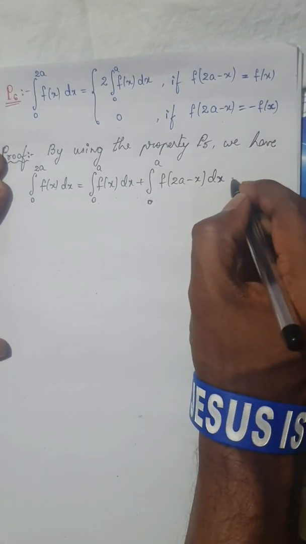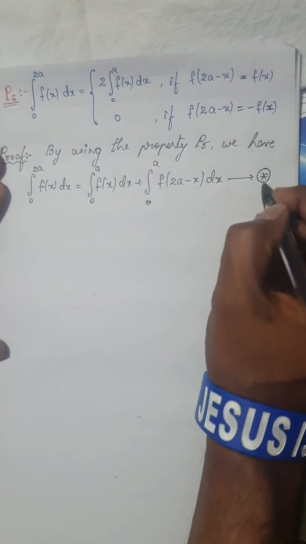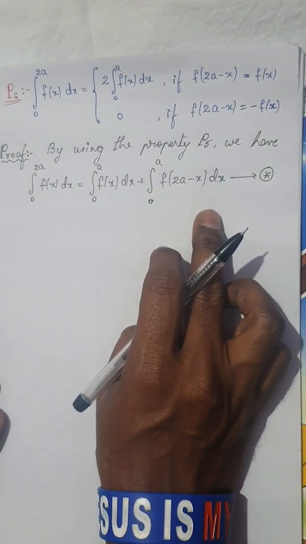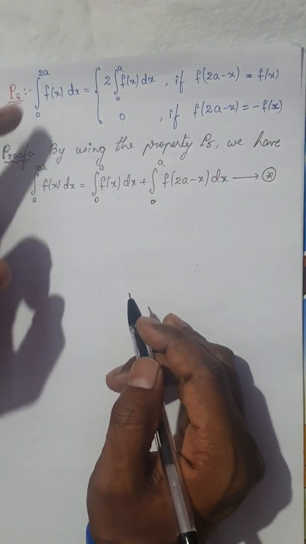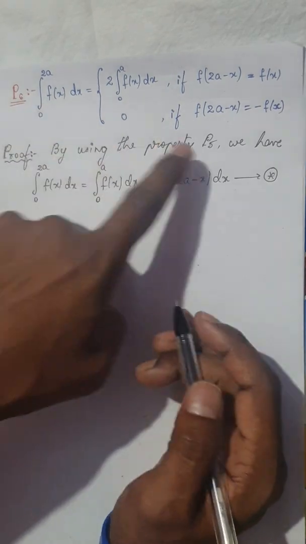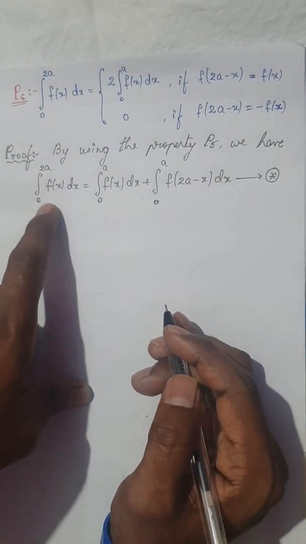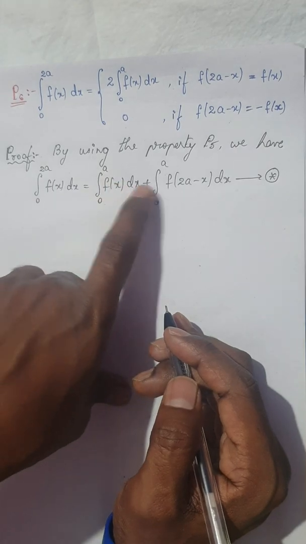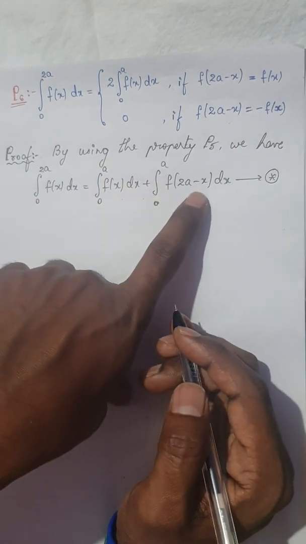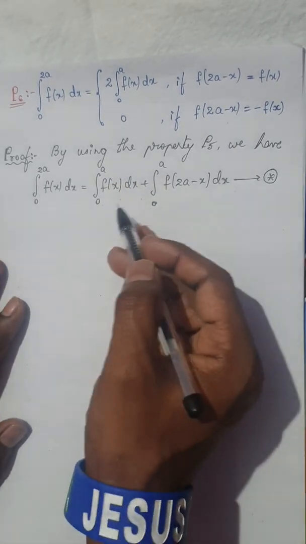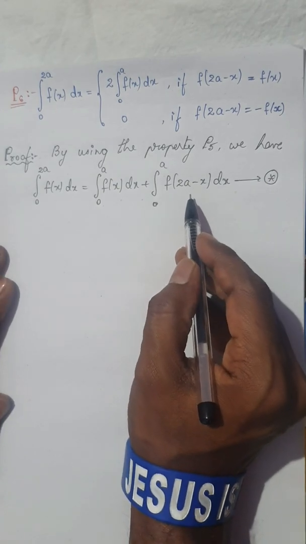Okay, this is a very important property. Let me consider this as equation star. So I started my LHS by using the property, by writing the LHS as 0 to a f of x dx plus 0 to a f of 2a minus x dx. We have just now proved this property.